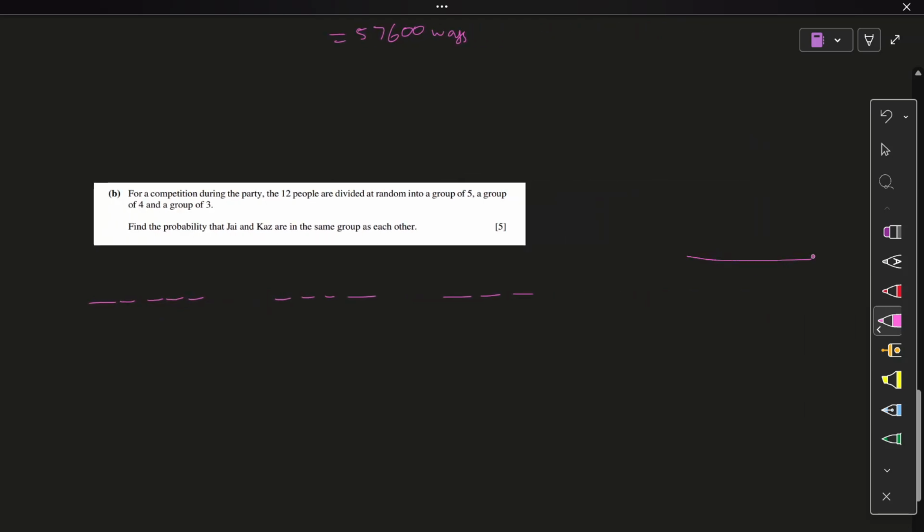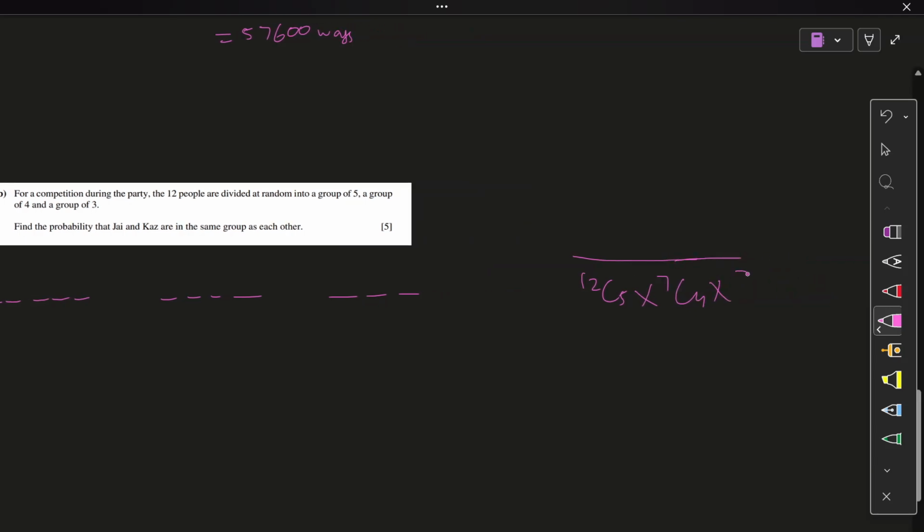Let's put the favorable conditions on top, and in the denominator you have all outcomes. So let's do all outcomes. All outcomes will be 12C5, right? Out of the 12, any 5 occupy the first group, then the remaining 7 occupy the group of 4, and the remaining 3 are in the final group.